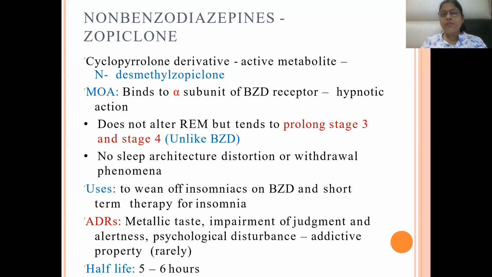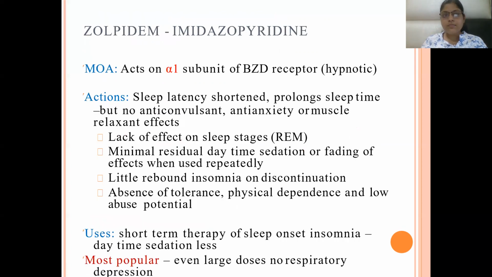These are used in insomniacs to wean them off benzodiazepines, and for short-term therapy for insomnia. Adverse drug reactions are metallic taste, impairment of judgment and alertness, and psychological disturbance. Addiction potential is seen, but it is very less as compared to barbiturates and benzodiazepines. Half-life is 5 to 6 hours.